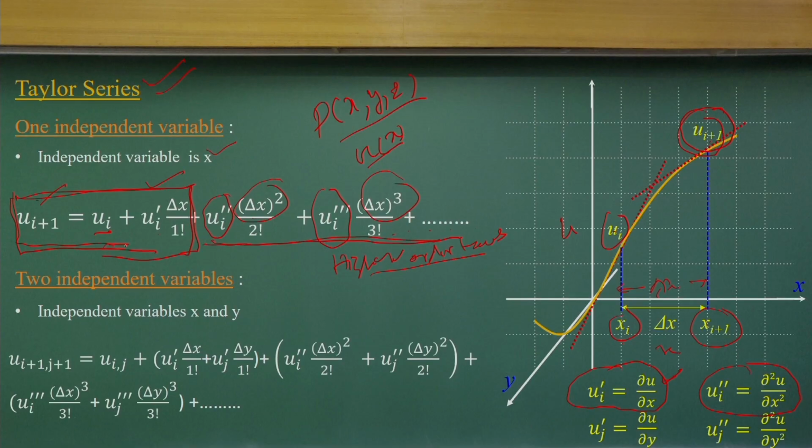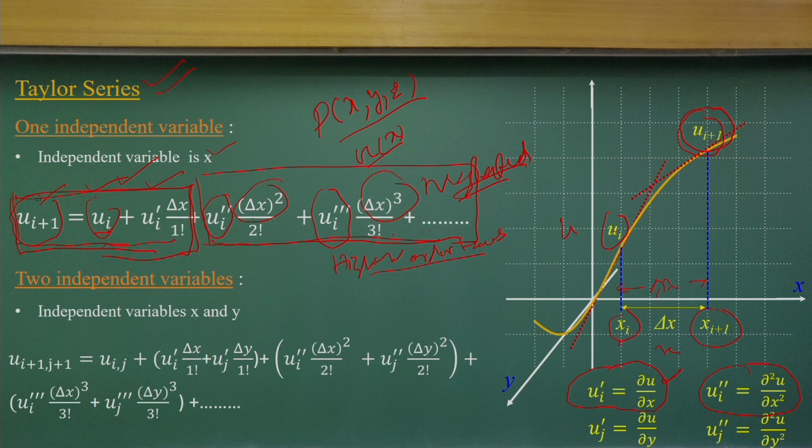We can define them in a Taylor series in a very simple way: yi plus 1 will be yi plus the first gradient times delta x. This is what we consider. This is what we neglected, because these terms are very small compared to the first term.